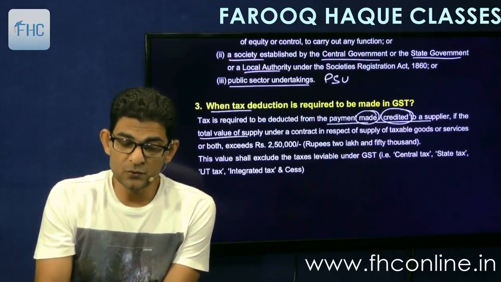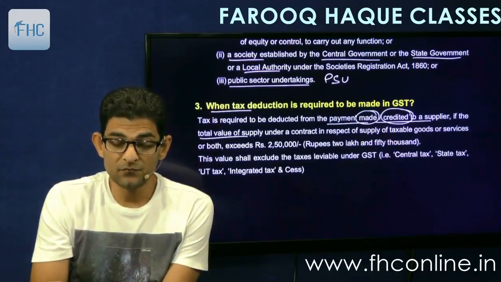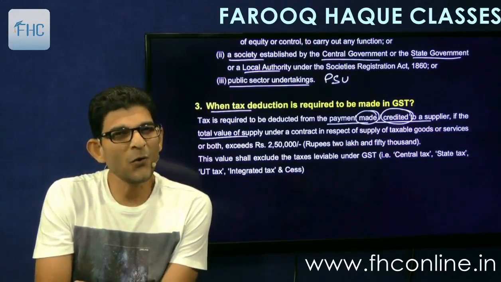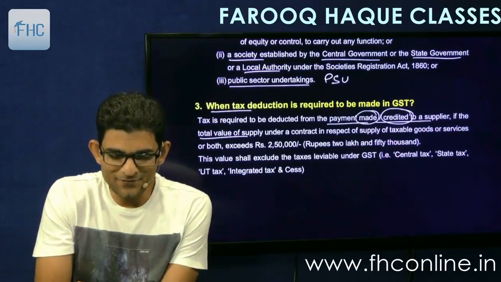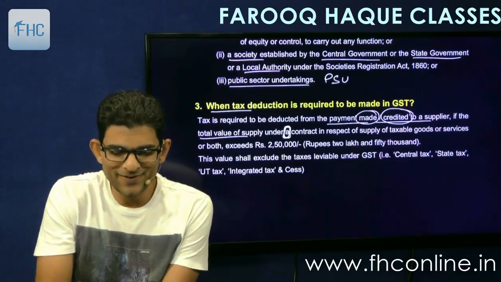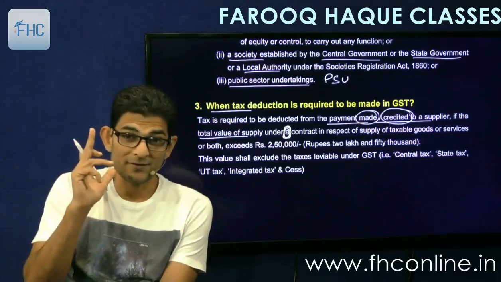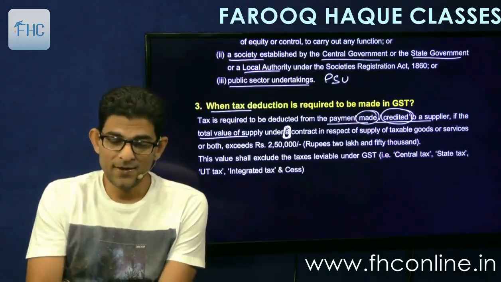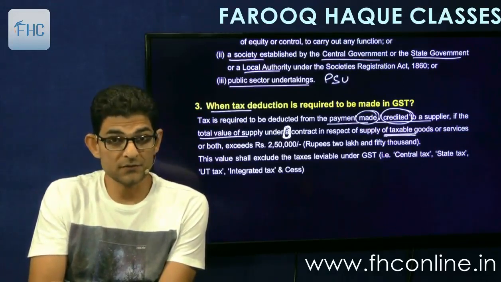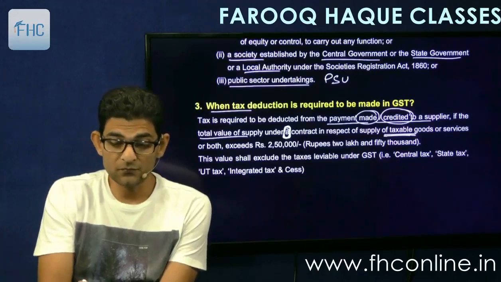If the total value of supply, now this is the important point, okay, understand it. If the total value of supply under, there is a small alphabet A, very important alphabet, underline it from all the sides, under a contract. So A means one contract, A means one. In respect of supply of taxable goods or services or both exceeds 2,50,000.